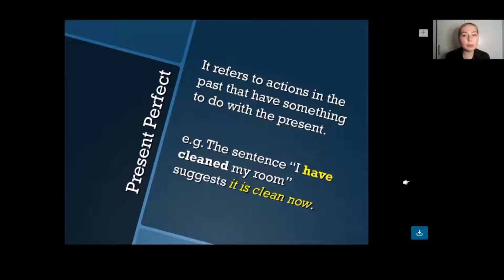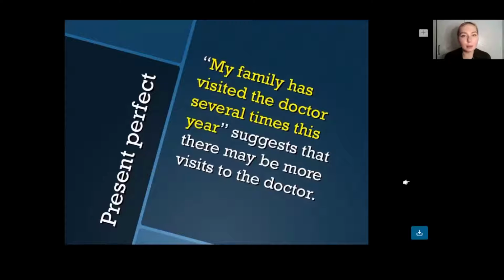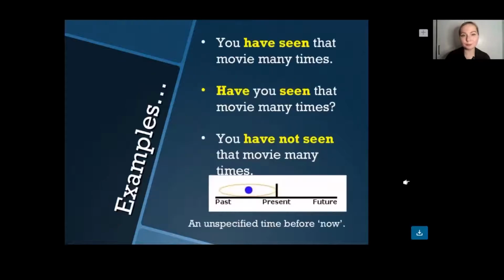The example would be, I have cleaned my room. So basically it means that the room is clean for now. The next example would be, my family has visited the doctor several times this year. So it suggests that there may be more visits to the doctor. Yeah, so basically it means that you did a few visits within this year till that moment.